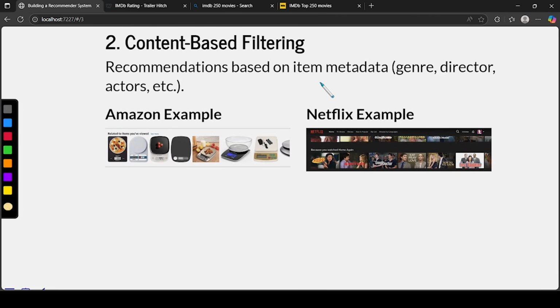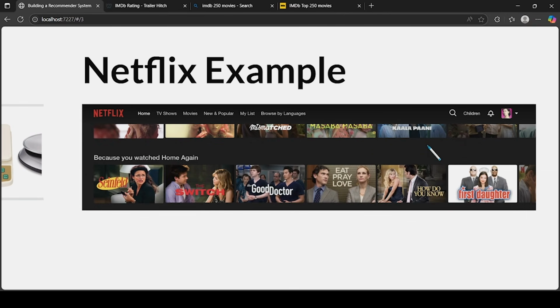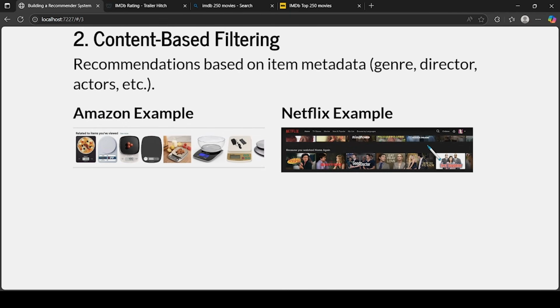So let's say it's movie data, and you might require what genre that movie belongs to, who is the director, who is the actor. If you have that kind of content about the movie, then you can recommend that movie, right. Because you have watched, let's say, Home Again, then this kind of movies are recommended to you similarly, right.